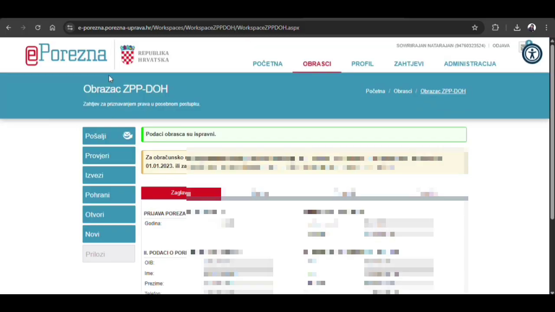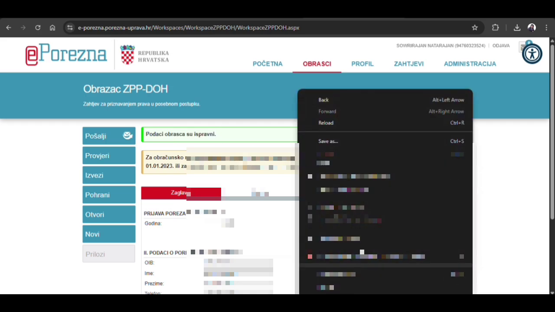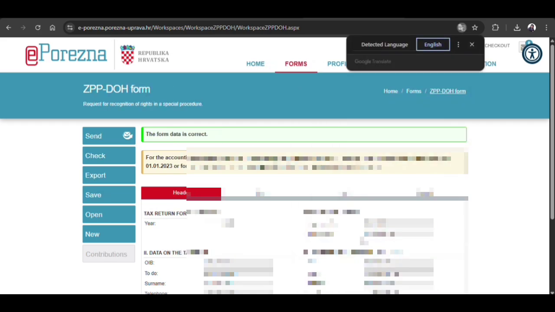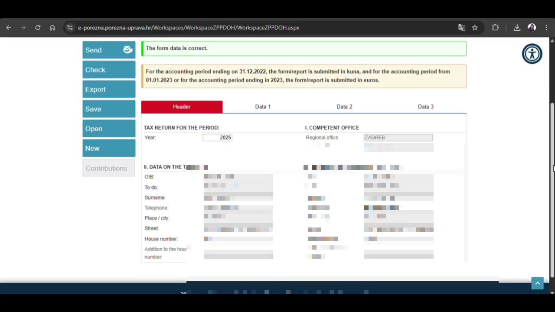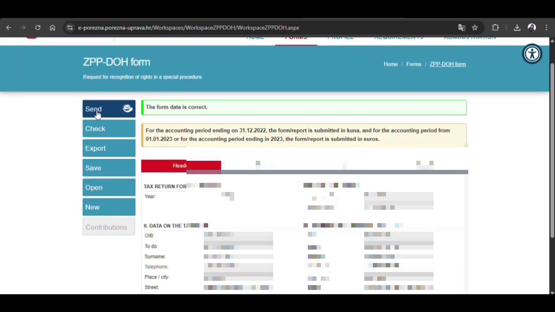Right now I check, it says something in Croatian language, so I am going to translate it. Let's see. Before submit, you need to check everything. Yes, the form data is correct. So we see all the categories: check, export, save, open, new, everything.